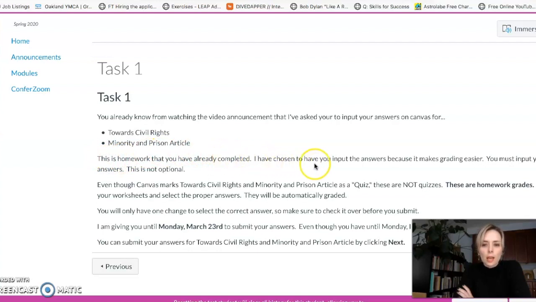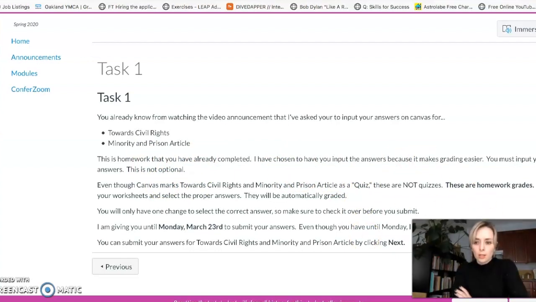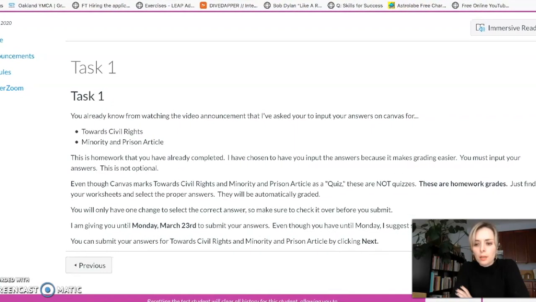I have chosen to have you input the answers because it makes grading easier, okay? So you must input your answers. This is not optional. So basically, I explain this a little more here, and then you just go right here and click, let's see, I'm not sure if you can see that. Let me see if I can move my screen a little bit. Yeah, there we go.